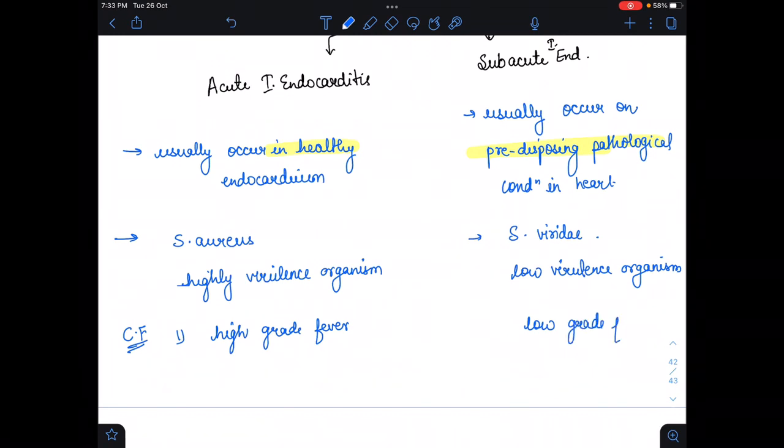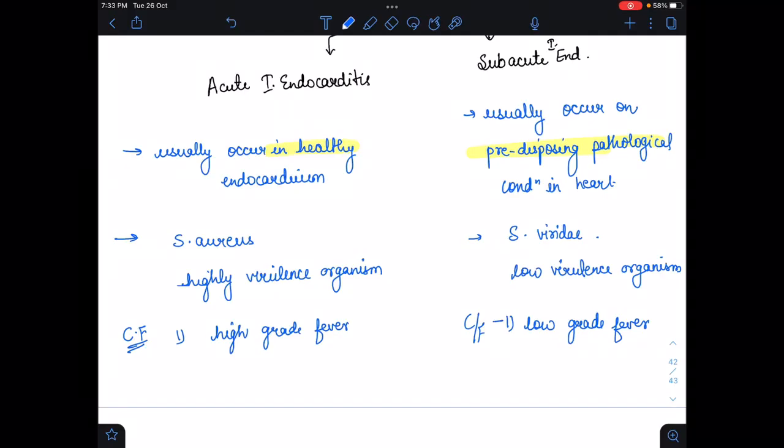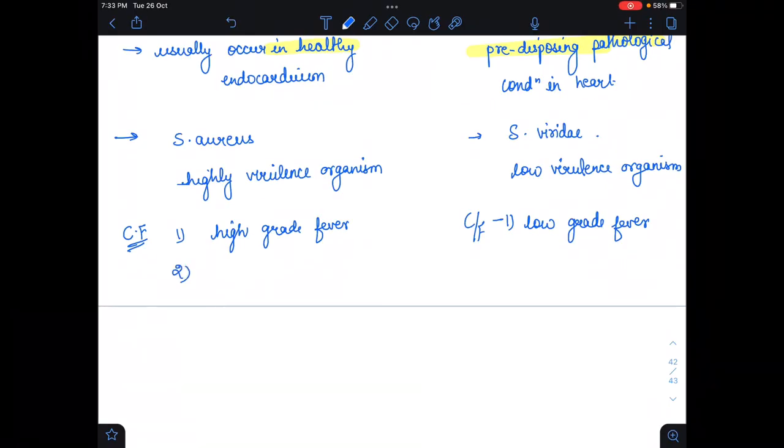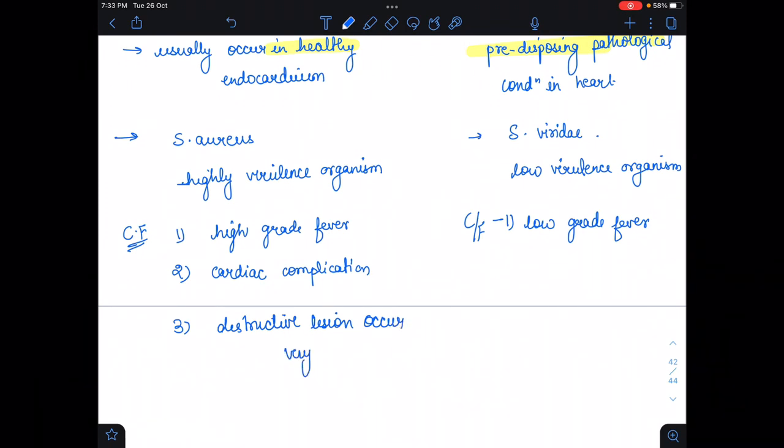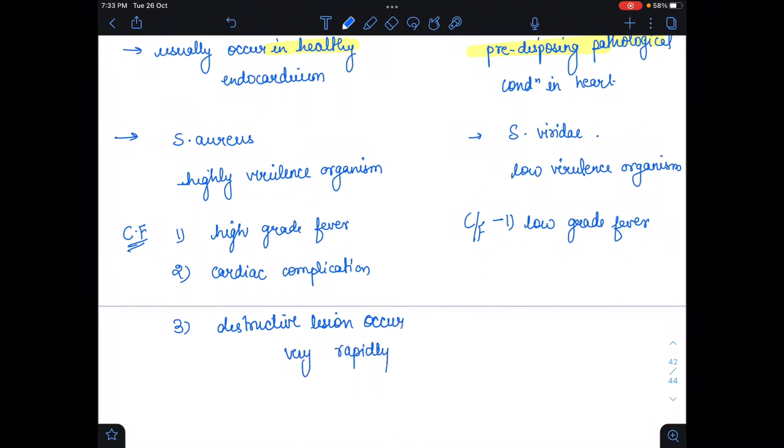In acute, cardiac complications will occur and destructive lesions develop very rapidly, while in subacute it occurs slowly, with slow destruction.